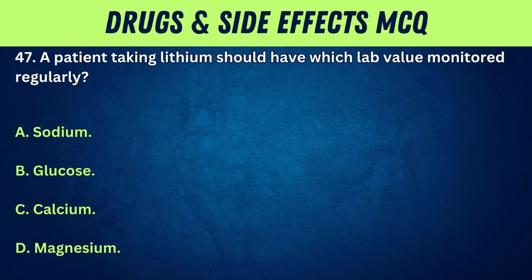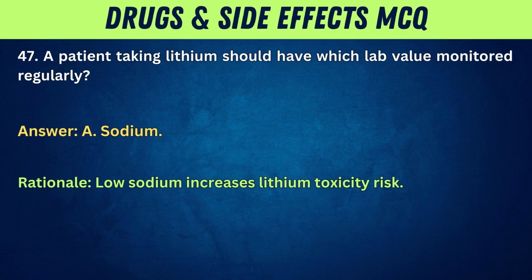47. A patient taking lithium should have which lab value monitored regularly? A. Sodium. B. Glucose. C. Calcium. D. Magnesium. Answer: A. Sodium. Rationale: Low sodium increases lithium toxicity risk.